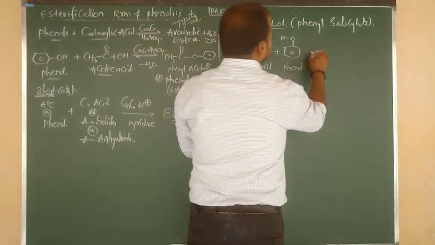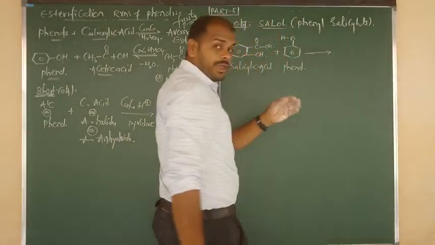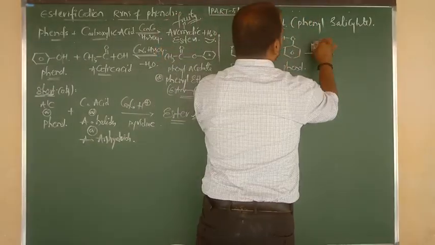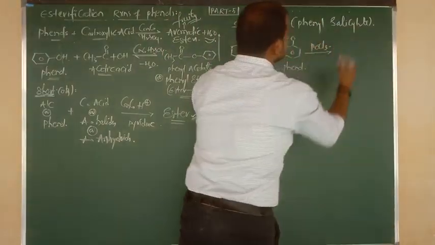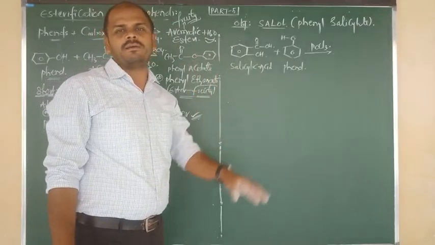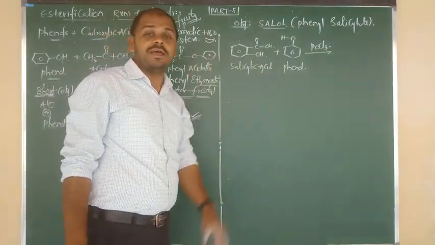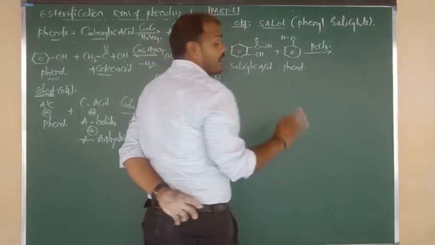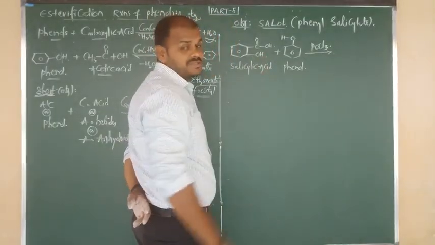Mineral acids. And also here we can use one more selective dehydrating agent for the removal of water molecule: POCl3, phosphoryl trichloride. It is also a very powerful reagent for removal of water. Not only concentrated H2SO4, we can use POCl3 also.